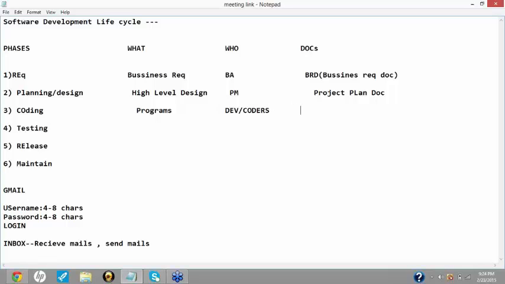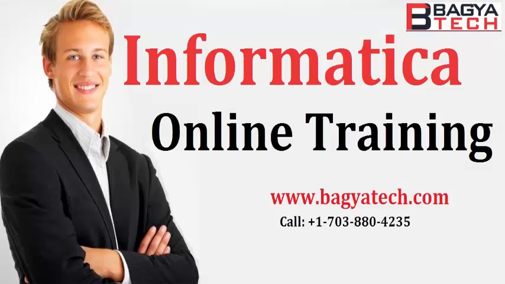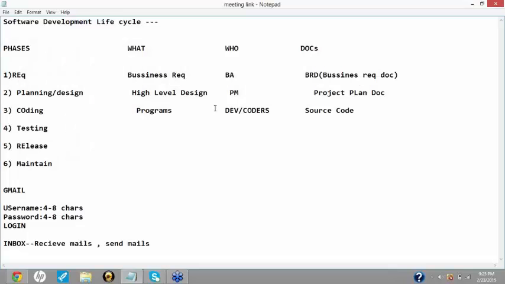And the document that is prepared over here is known as your source code in technical terms. So that is the source code which is being prepared, or in simple terms you also call them the programs.